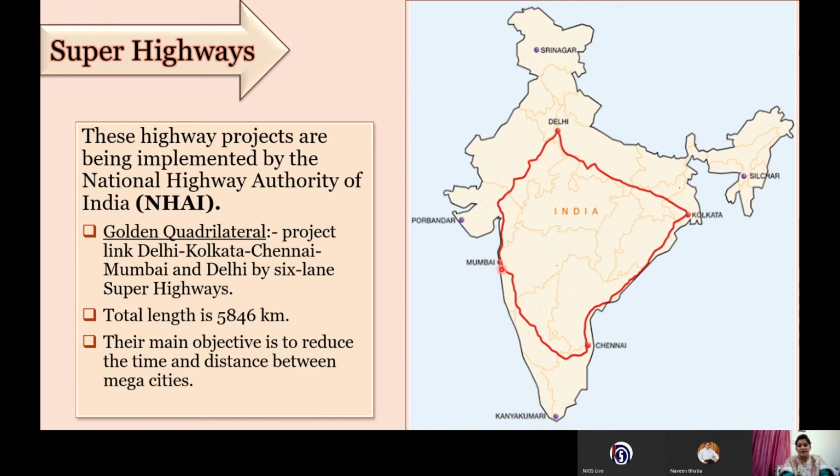On the map, Delhi is connected to Kolkata, Chennai, and Mumbai, and Mumbai again to Delhi. These four mega cities are connected by the Golden Quadrilateral. It has a length of almost 5,846 kilometers, and its main objective is to connect these mega cities for uninterrupted traffic flow.